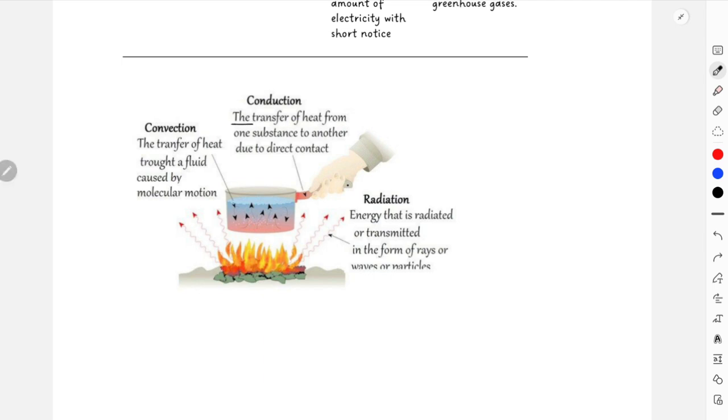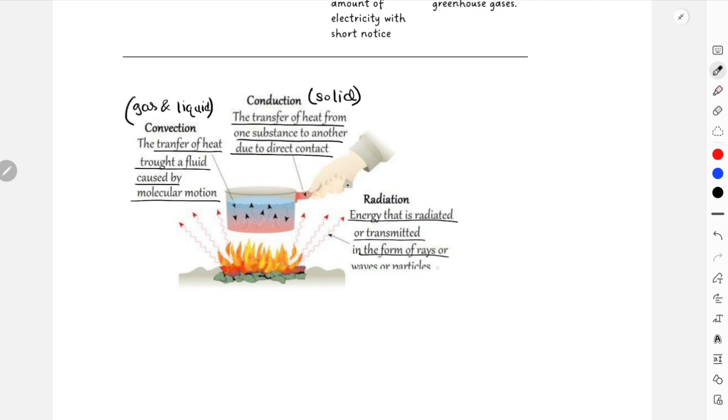Conduction means the transfer of heat energy from one substance to another due to direct contact, and this is again for solid materials. Convection is the transfer of heat through a fluid caused by molecular motion. This is for fluids, meaning gas and liquid. And radiation means energy that is transferred in the form of rays or waves or particles. This is for IR radiation. If you remember, IR radiation is infrared waves from the electromagnetic spectrum, right?